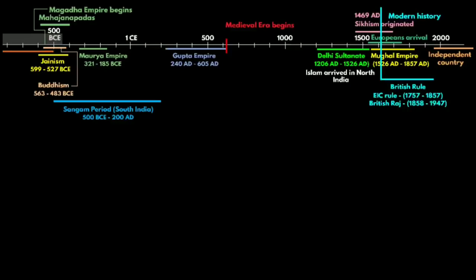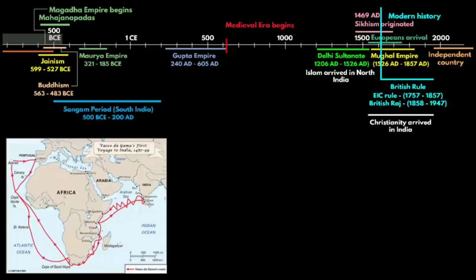Then coming to Christianity, the popular belief is that it arrived in the Indian subcontinent when the Europeans started trading via sea routes. As we know, among the Europeans, it was the Portuguese who landed first on the Indian subcontinent in the name of trade. Vasco da Gama was the first European to reach India at Calicut on the Malabar coast of present-day Kerala. So Christian conversion is believed to have begun during the early 16th century around the western coast of the Indian subcontinent.